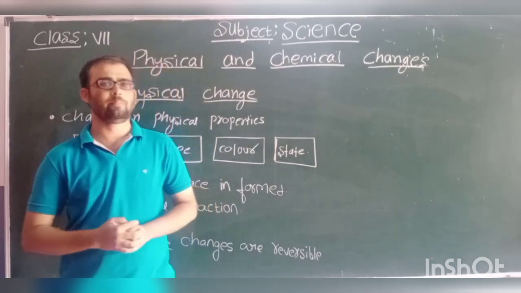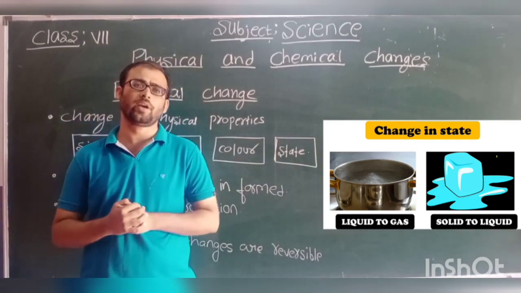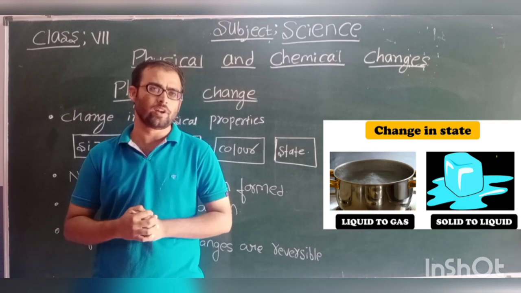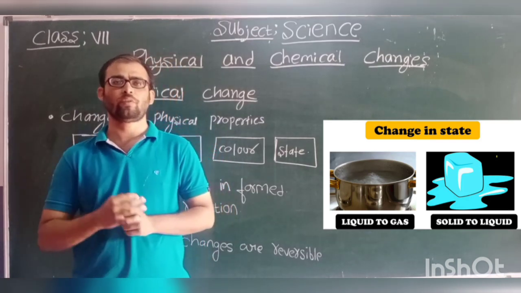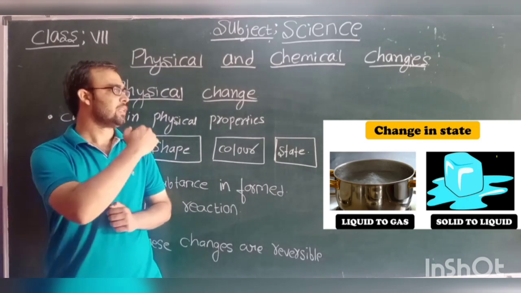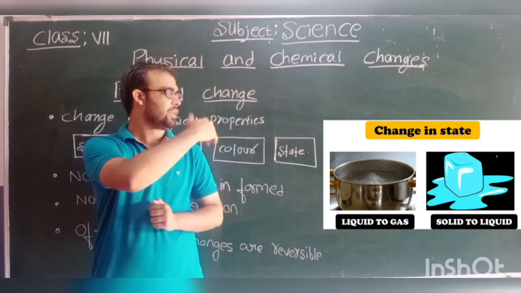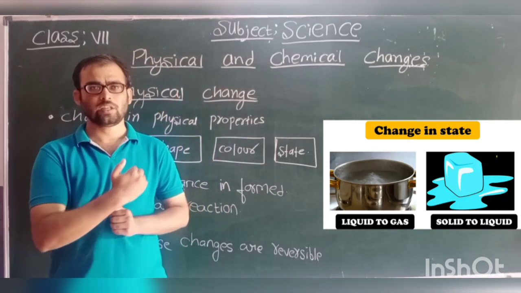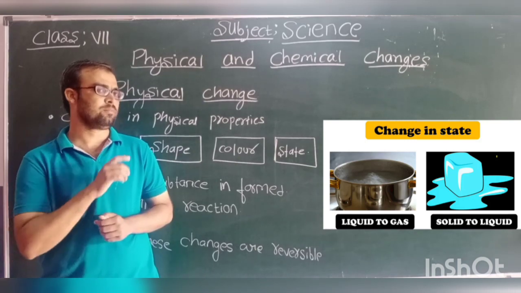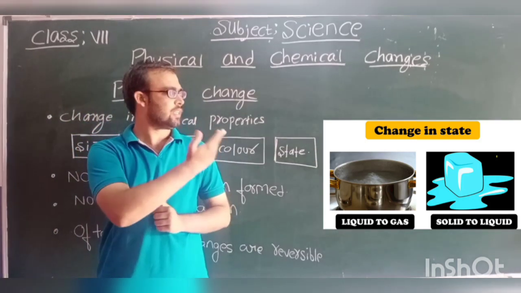Now look at the image. So here the water is kept for boiling. Okay, so when you start boiling the water, initially the water is in liquid form. After some time the liquid form will be converted into gaseous state. So here what is the change? The water is changed from liquid state to gaseous state. And look at the next one.